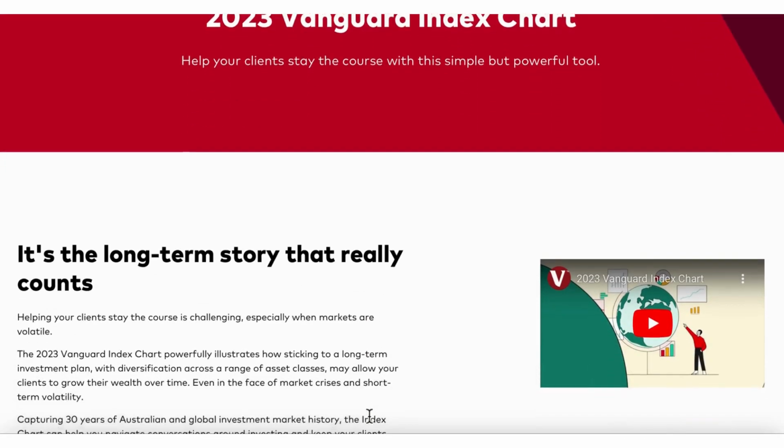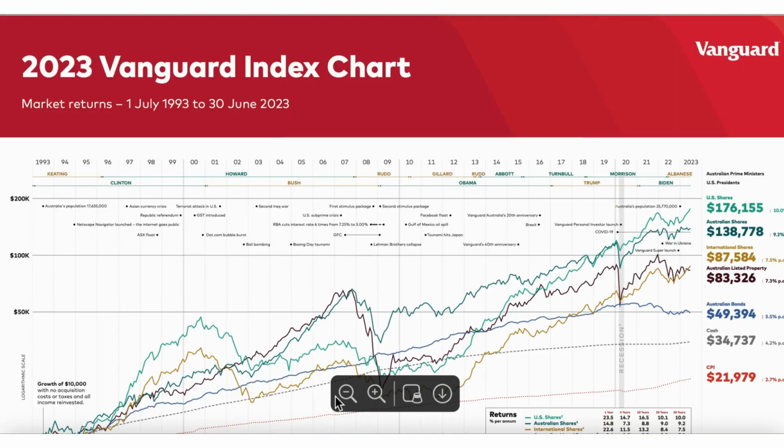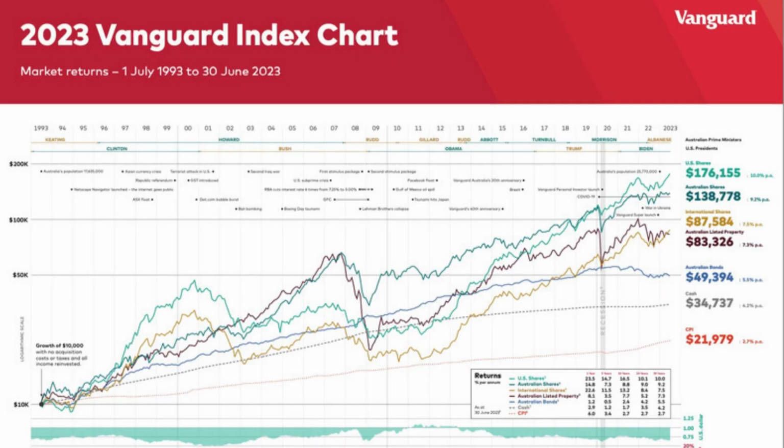On the 9th of August 2023, Vanguard Australia released their annual index chart. You can download it on their website. I find this 30-year chart incredibly useful in keeping me focused on long-term returns rather than daily volatilities and news-driven fears of recessions, housing crash, or wars.